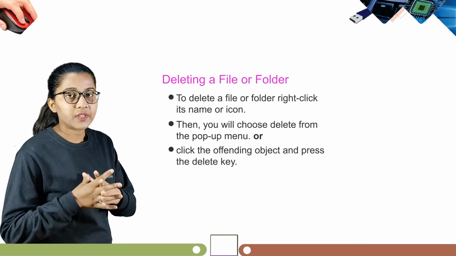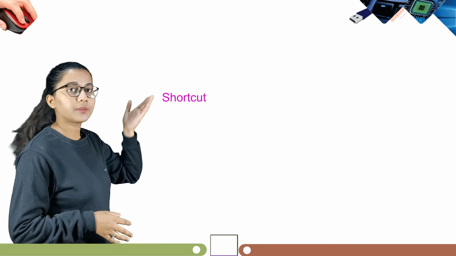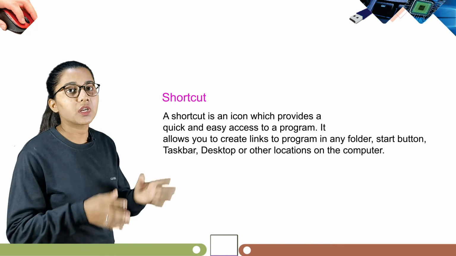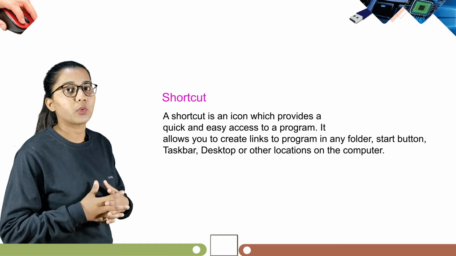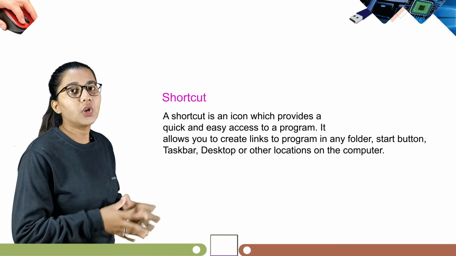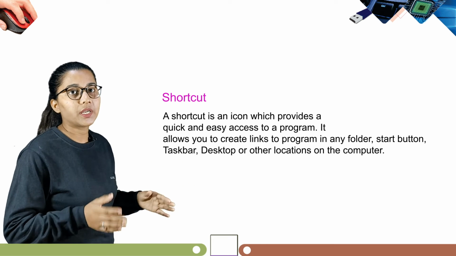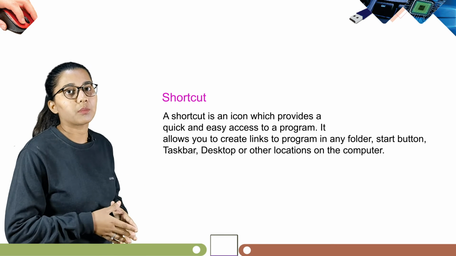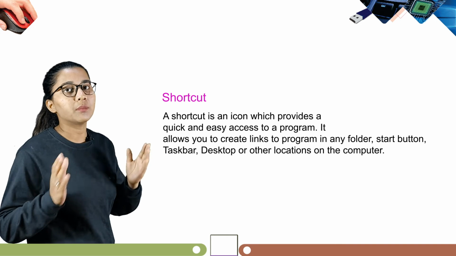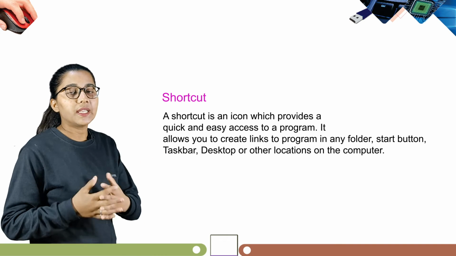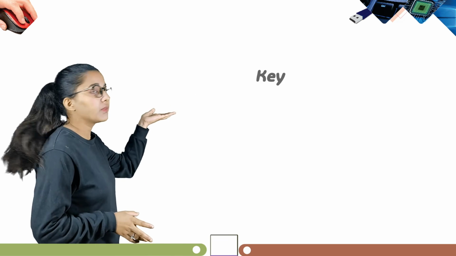Now students, our next topic is shortcut. A shortcut is an icon which provides a quick and easy access to a program. It allows you to create links to program in any folder, start button, taskbar, desktop or other location on the computer. So students, what we have learned in this chapter, let's have a quick look on some key points.